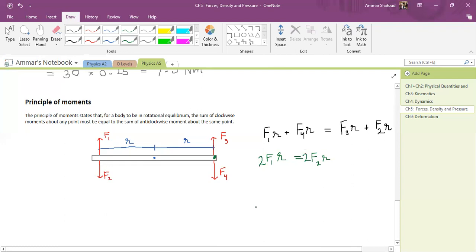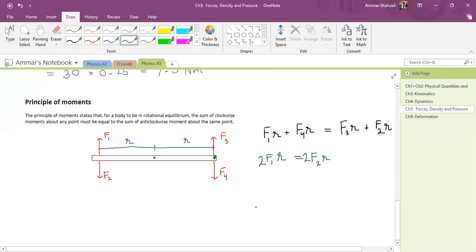This was a simple example, right? So the distances are simple. All of these are at a distance r. But let's say I don't know the distance of F3 and F4, like I don't know at which point they are acting. So what I can do is I can just take that point.